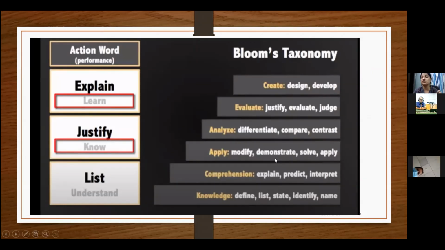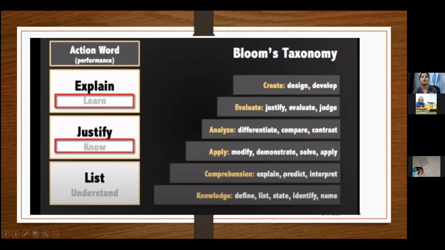If I want them to tell me about how many people have been vaccinated, they should know that I'm going to ask them to draw a bar diagram. They should know I will ask them to make a pie chart of number of people who have been vaccinated in the age group of 18 to 45. So if I tell them in advance that this is the learning outcome, they will know that that is how I have to study. It's same as GPS.